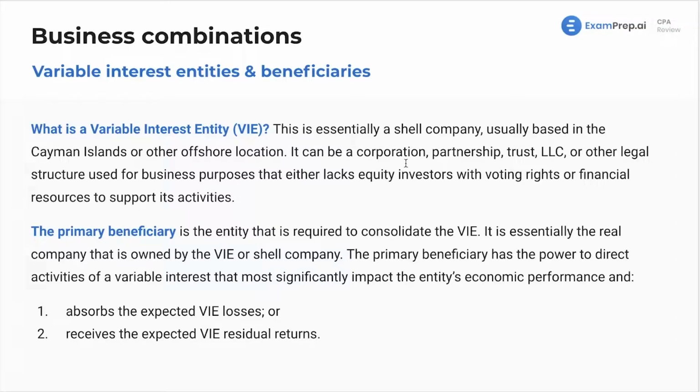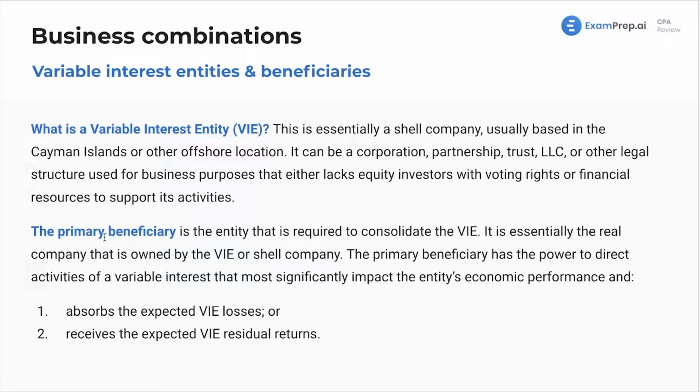It can be a corporation, partnership, trust, LLC, or other legal structure used for business purposes that either lacks equity investors with voting rights or financial resources to support its activities. The reason we're talking about this here is because a lot of times you might see a shell company owning 100% of a real company, right? That's for tax purposes. That's for many business reasons, right? So that is something to keep in mind when you see a variable interest entity. This is an entity that generally wholly owns one of the entities we're talking about.